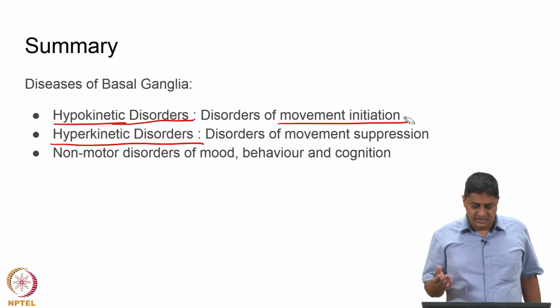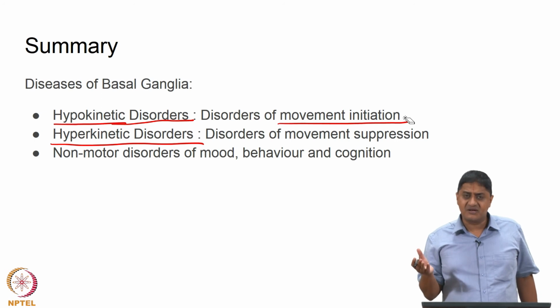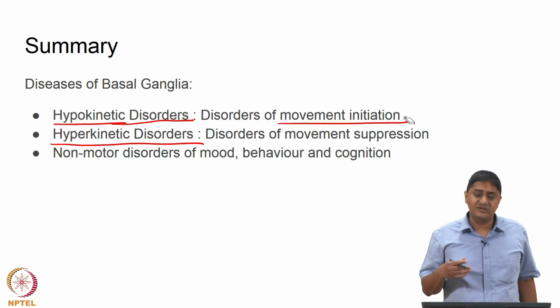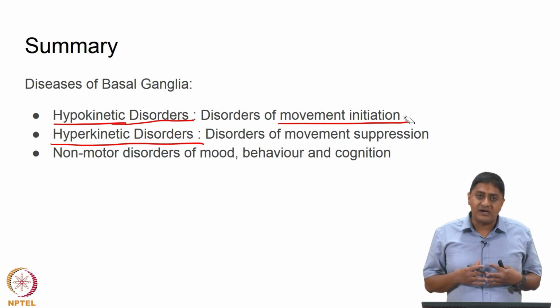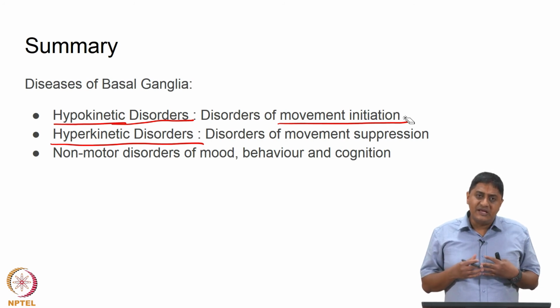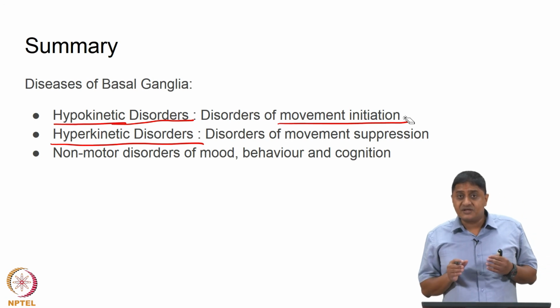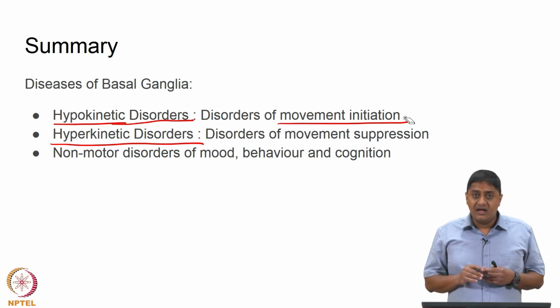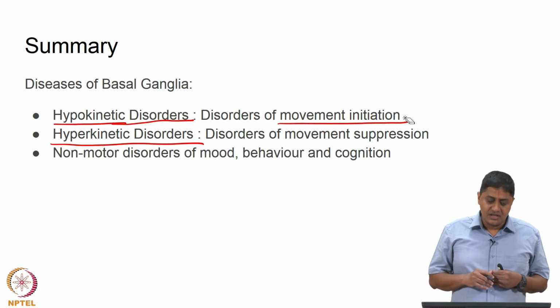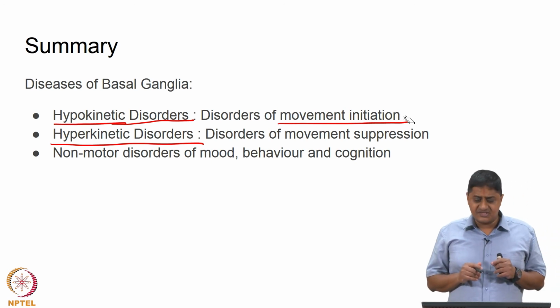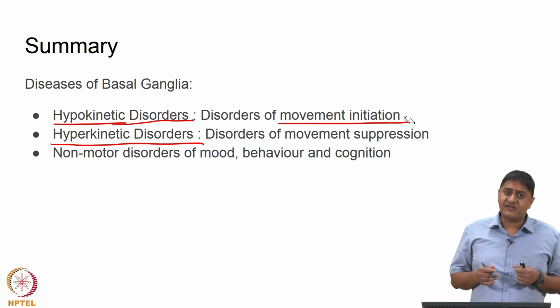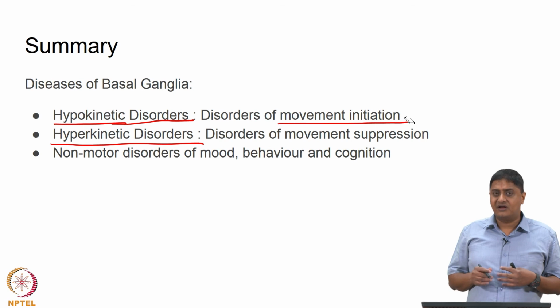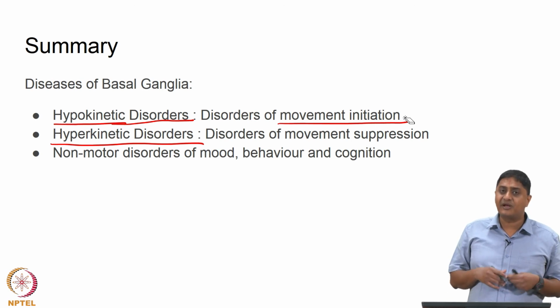Non-motor disorders of mood, behavior, cognition, for example obsessive compulsive disorder, depression, and behaving in a socially appropriate manner, are also probably due to basal ganglia dysfunction, or in other words, basal ganglia is also implicated in other disorders, not just motor disorders. And note, hypokinetic or hyperkinetic disorders themselves, for example, Parkinson's disease by itself can also have effects on other pathways, for example, cognitive effects, for example, on mood.